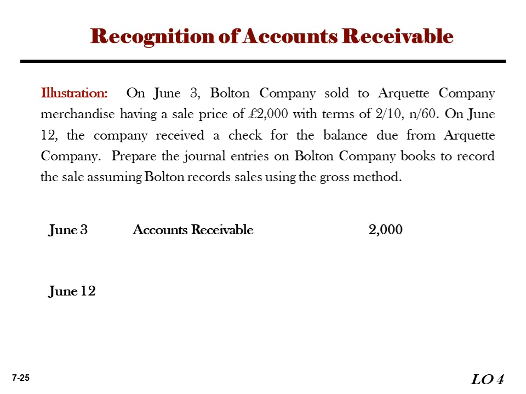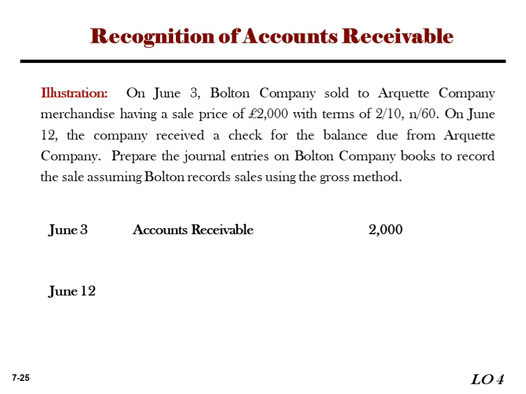On June 30, Bolton Company records a sale to a merchant, Arcade Company, with a sale price of 2,000 and terms of 2/10, n/60. On June 12, the company received a check for the balance due from Arcade Company. Prepare the journal entries on Bolton Company's books. Record the sale, assuming Bolton records sales using the gross method.